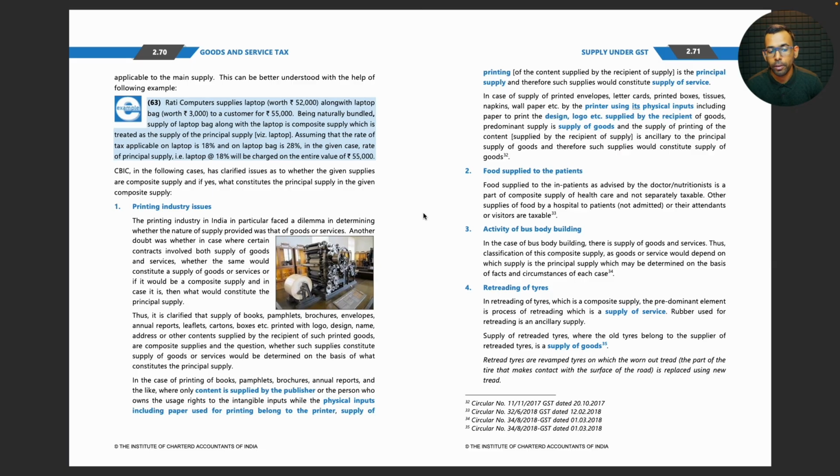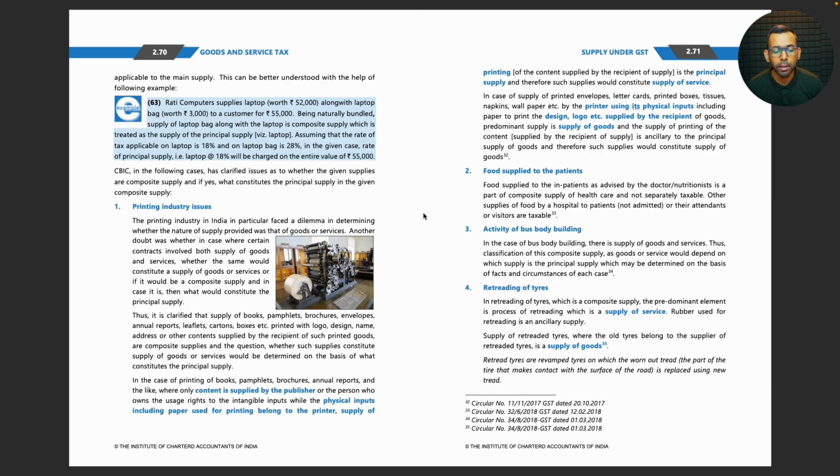Thus, it is clarified that supply of books, pamphlets, brochures, envelopes, annual reports, leaflets, carton boxes, etc., printed with logos, design, name, address, or other contents supplied by the recipient of such printed goods or composite supplies, and the question whether such supplies constitute supply of goods or services would be determined on the basis of what constitutes the principal supply.